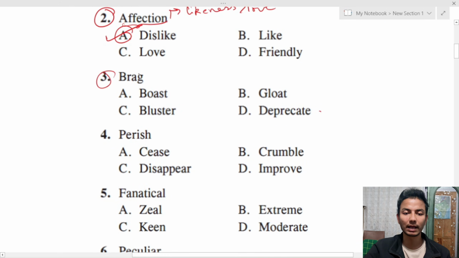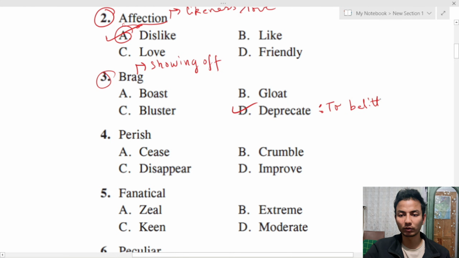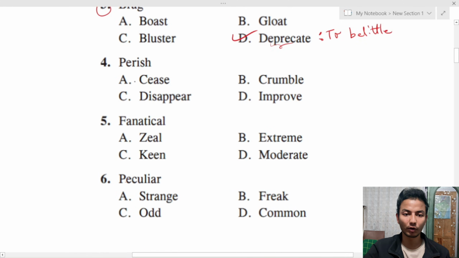Question number 3, brag. Brag is showing off. So a word which is opposite to brag is deprecate. And the correct meaning of the word deprecate is to belittle or to put someone down. That is the meaning of the word deprecate. Okay, let us move on to question number 4, perish.